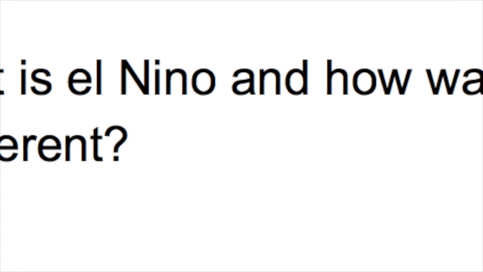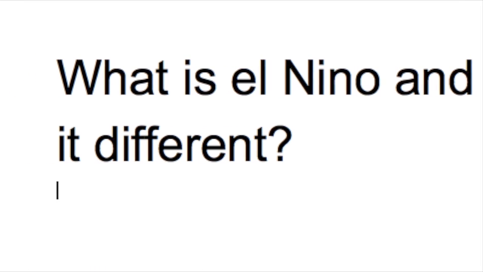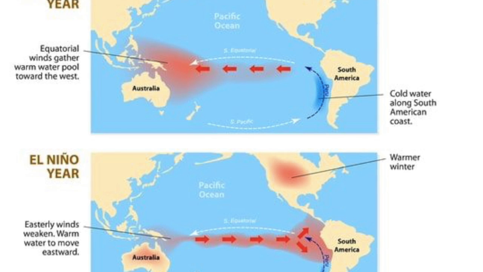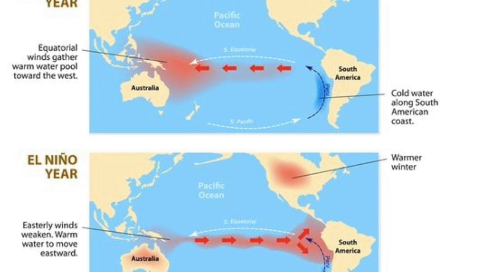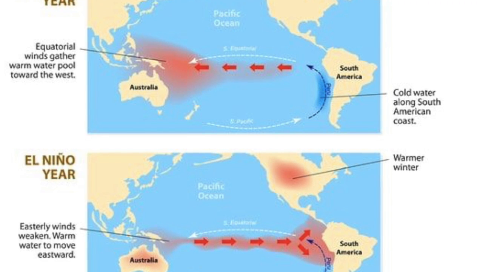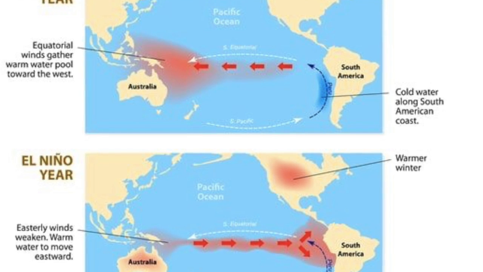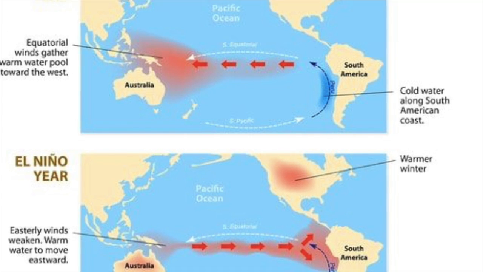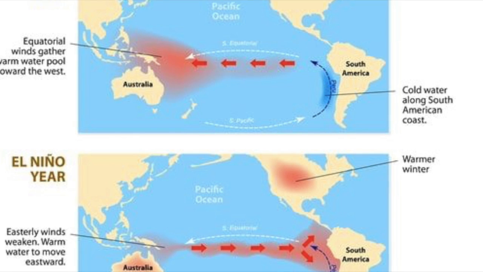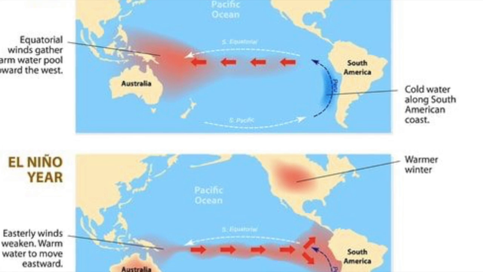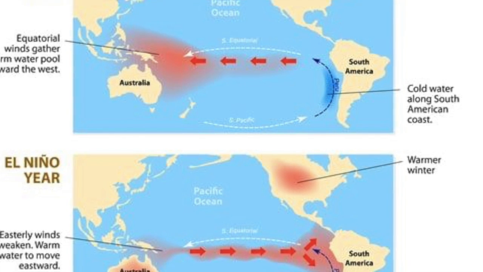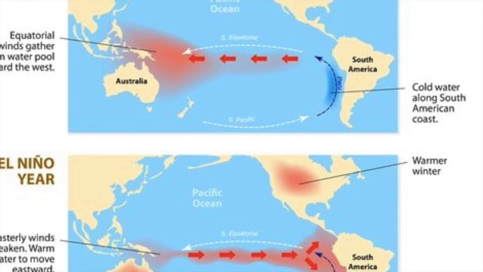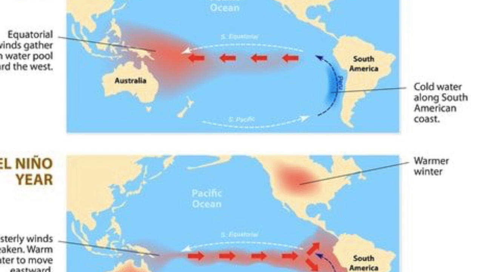What is El Nino and how was it different this year? The phenomenon called El Nino is the abnormal warming of the ocean surface water, creating unusual amounts of precipitation, and it is a common phenomenon of the Peruvian coast. This year, El Nino was different when it affected the coast of Peru. It hasn't exceeded previous amounts of precipitation, but more rain has started falling in shorter periods of time, causing lots